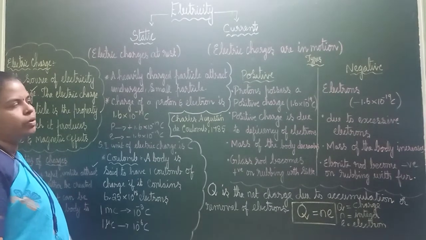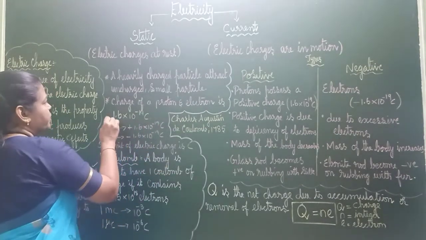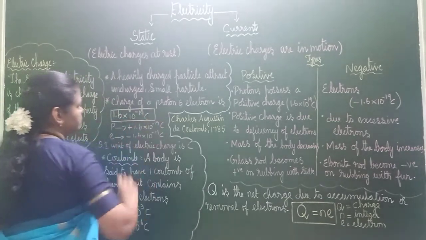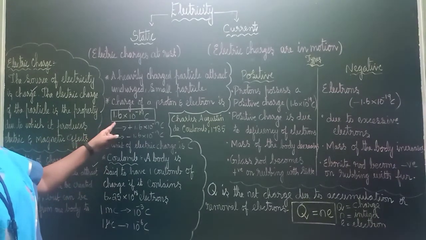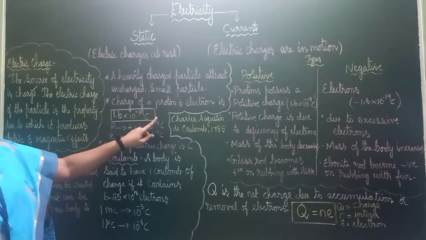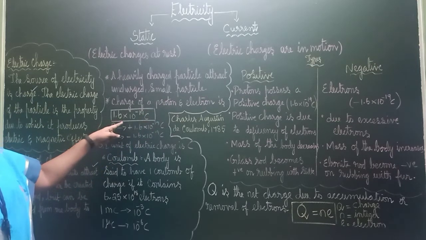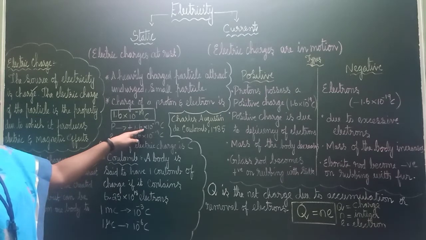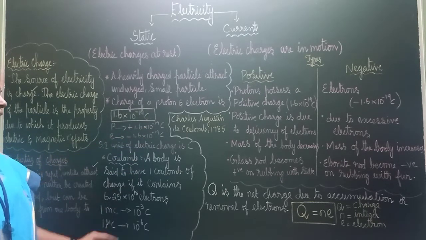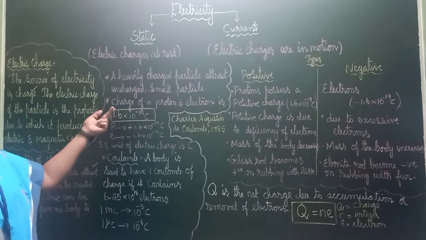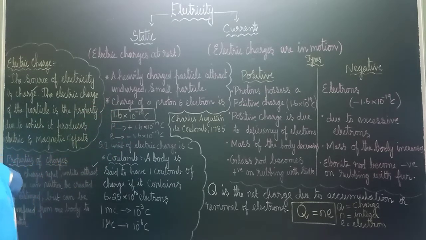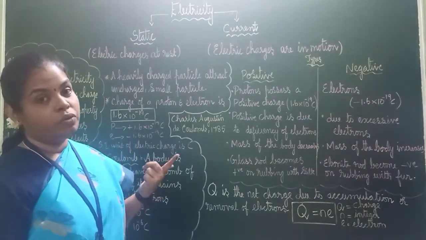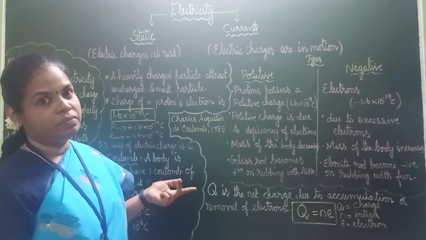Now, charge of a proton and electron. The value is 1.6 into 10 to the power minus 19 coulomb. What is that? 1.6. This is very important. Charge of a proton and electron both: 1.6 into 10 to the power minus 19 coulomb. For proton it is positive, that is plus 1.6 into 10 to the power minus 19 coulomb, and for electron it is minus, the same value, but for positive it is plus, for negative it is minus: 1.6 into 10 to the power minus 19 coulomb. If you are not putting minus, then it will be a very big mistake.